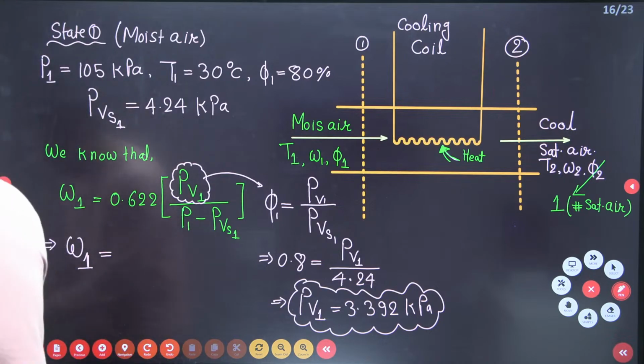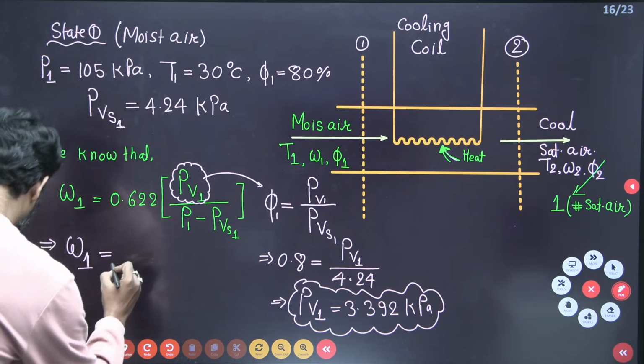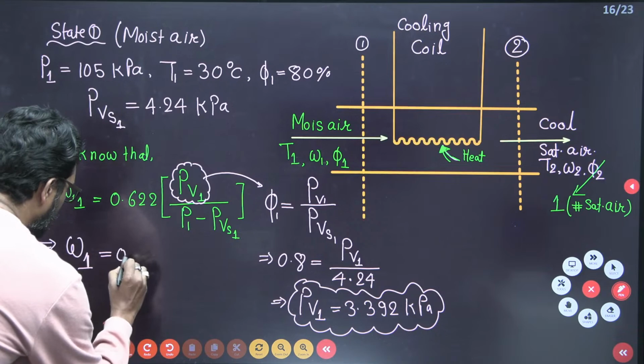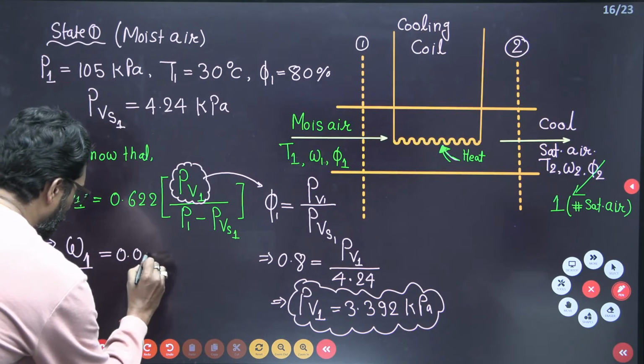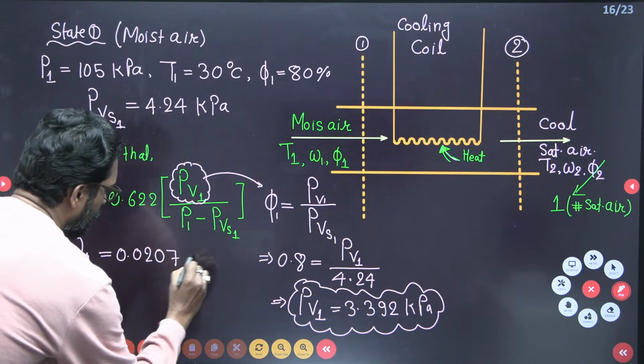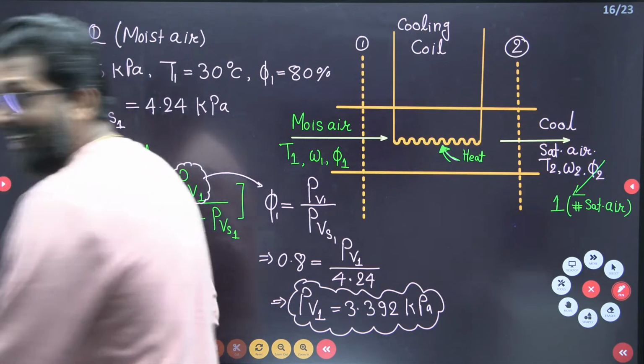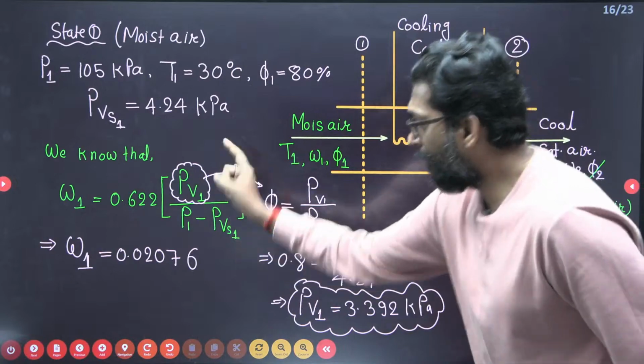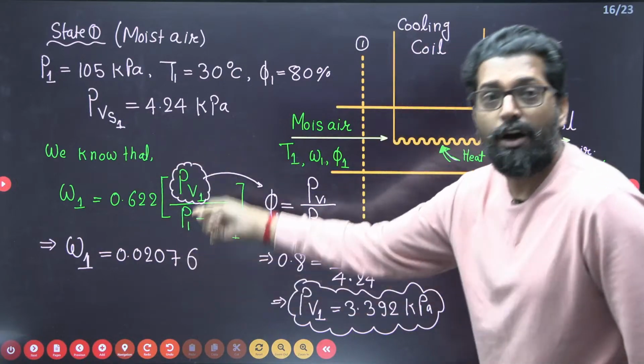If you find this value, it is 0.02076. What is the unit of this specific humidity? Kg of water vapor per kg of dry air.